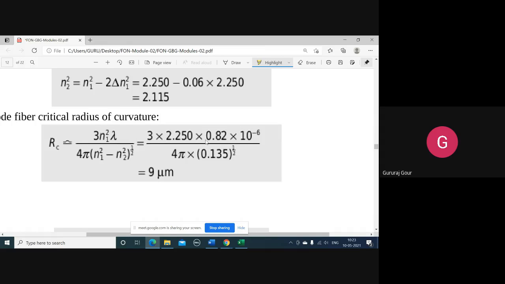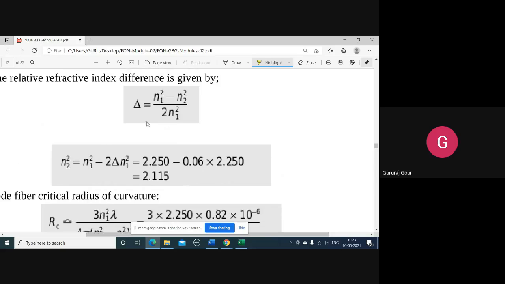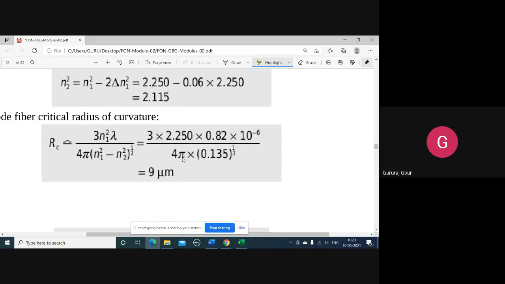And lambda, the operating wavelength, has been given as 0.82 micrometer, divided by 4 pi into n1 square minus n2 square. So n2 square you got by using the relative refractive index difference formula, 2.115, and n1 square you got as 2.25. If you do 2.25, that is n1 square, minus 2.115, that is n2 square, you will get 0.135 to the power 1 by 2. You will get the radius of curvature as 9 micrometer. Actually it is 1 by 2.